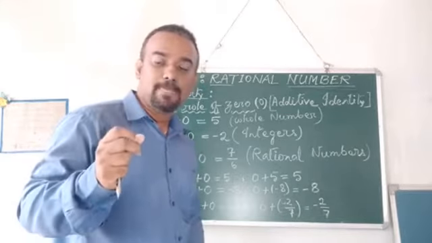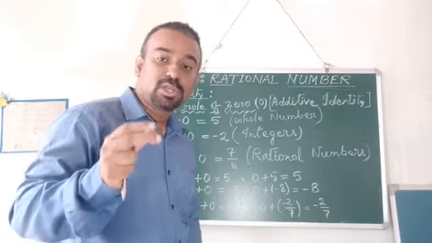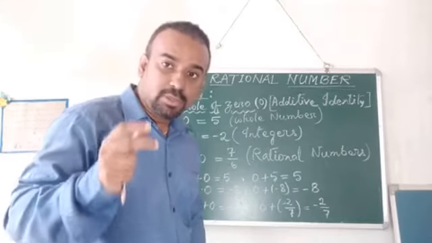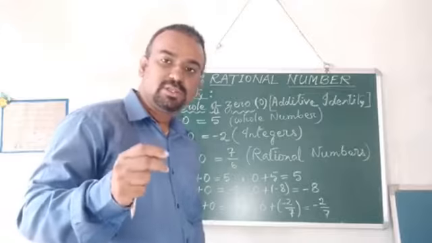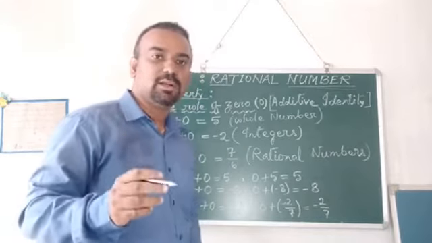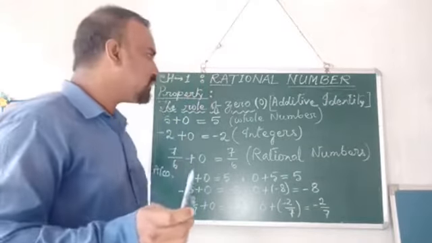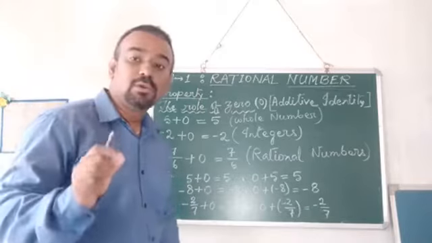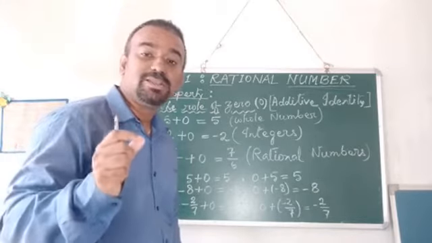That is, the closure property, the commutativity and the associativity. What role zero has, we will learn now. So first of all, we will find out the role of zero for a whole number in case of addition.